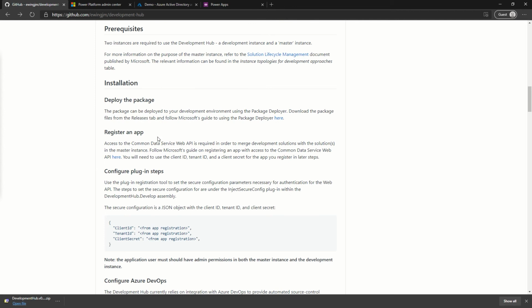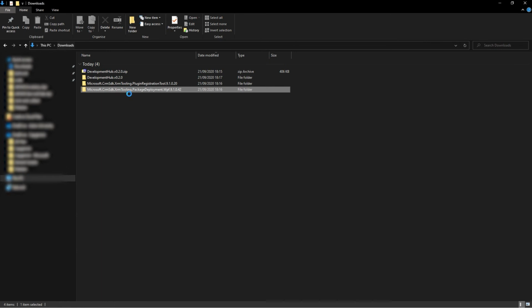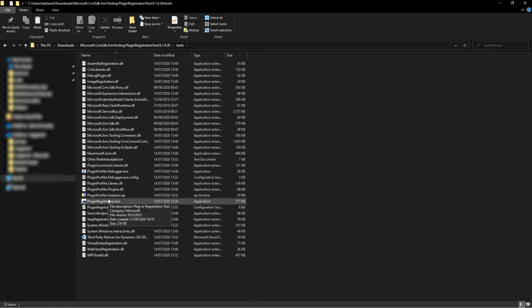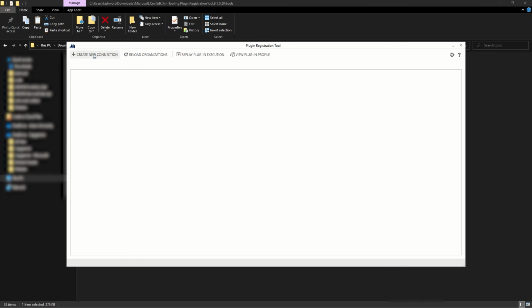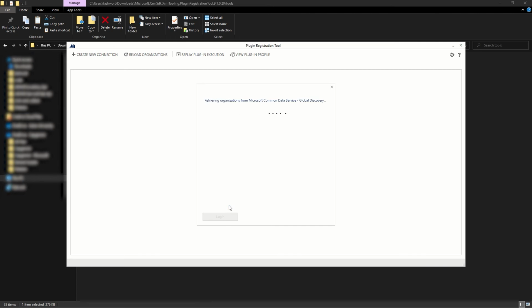Next, as we've already registered the app, we'll move over to configuring the plugin step. If I head back to my downloads, open up the plugin registration tool, create a new connection which is already to the trial instance I have.